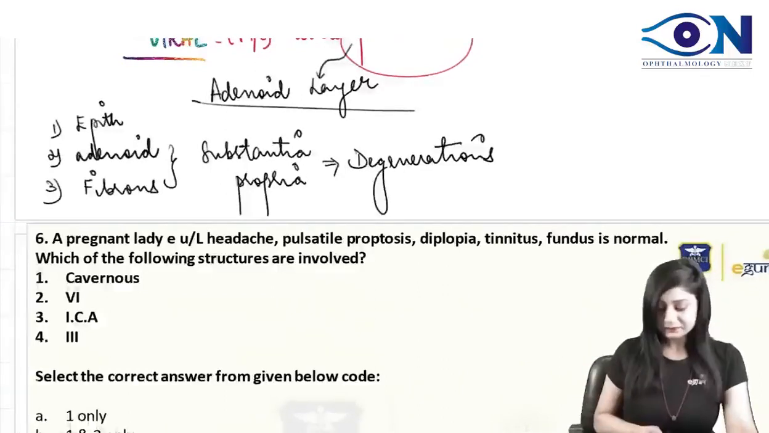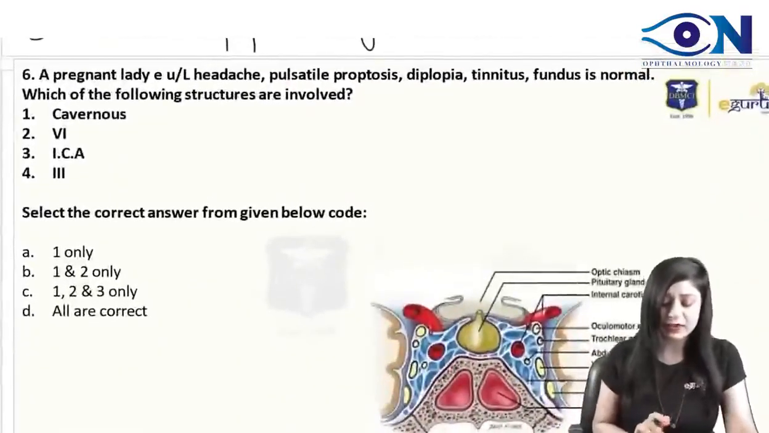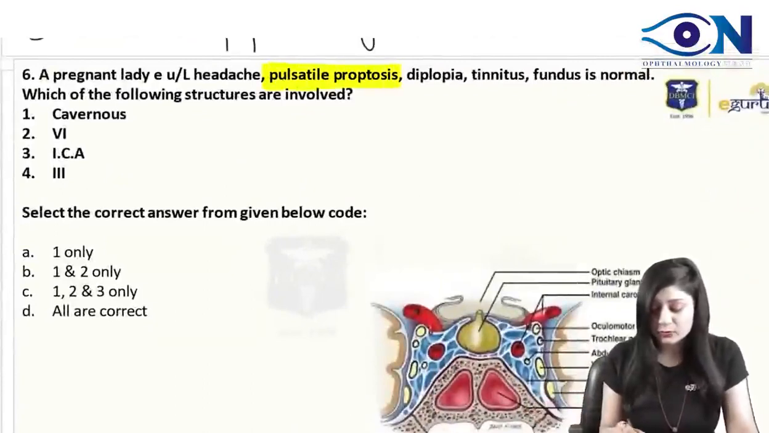All right. Now coming to the next question, this pregnant lady is coming with a unilateral headache, with a very important thing, that is pulsatile proptosis is also there, diplopia is there, tinnitus is there, but fundus is normal.